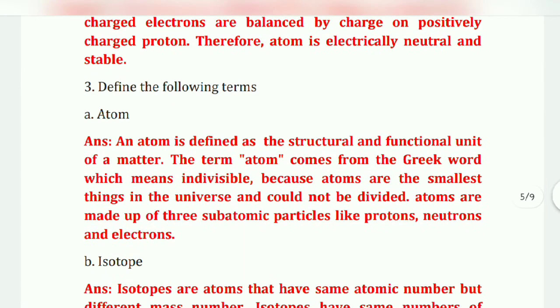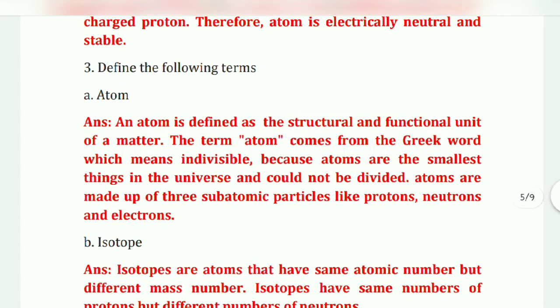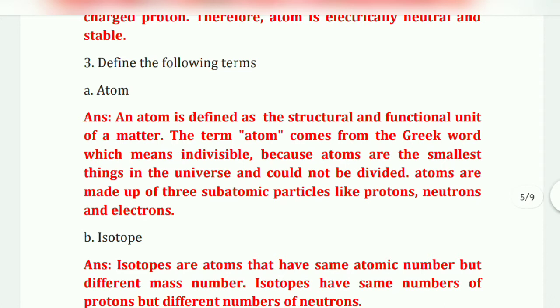Move to the third question, that is, define the following terms. First one is atom. An atom is defined as the structural and functional unit of matter. The term atom comes from a Greek word which means indivisible, because atoms were thought to be the smallest things in the universe that could not be divided. Atoms are made up of three subatomic particles: proton, neutron and electron.